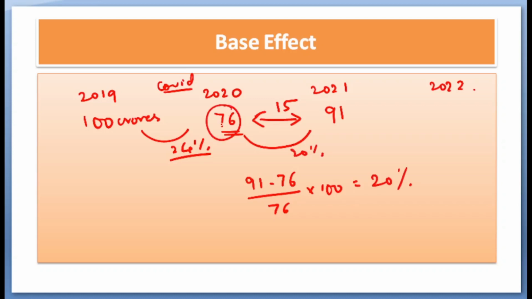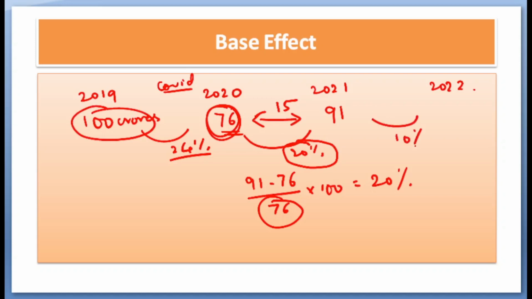So this is base effect, because the base with which we compare the change has fallen, the percentage increase still shows higher. If we want the economy to get back to 100 crores of 2019, we would still want a 10% growth from 2021 to 22, so that it can reach the previous level of 100 crore.